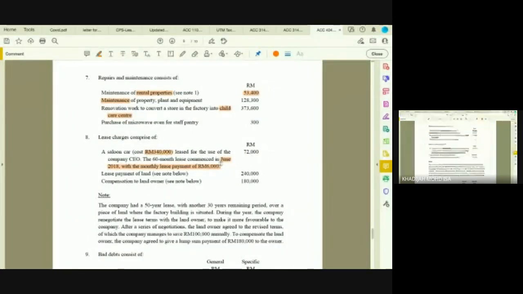So from June 2018 to September 2019, how many months? June to September 2018: June, July, August, September is 4 months, plus another 12 months. So it's supposed to be 16 months. You get that?